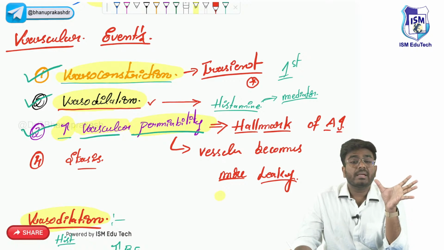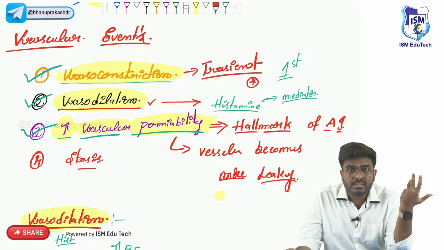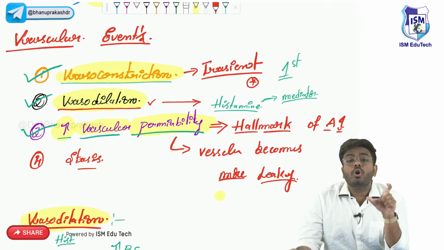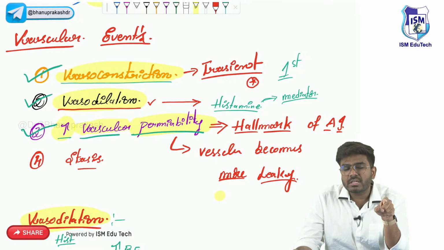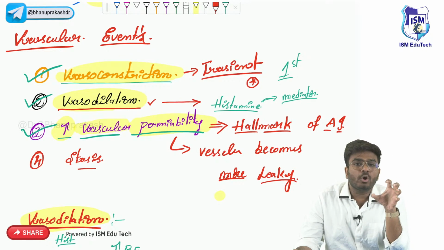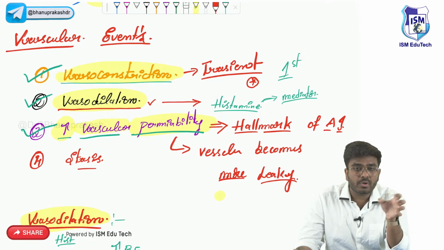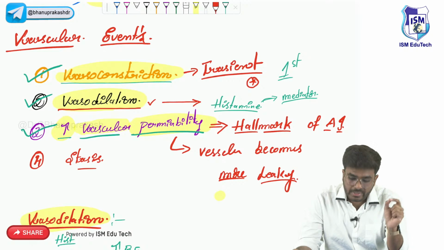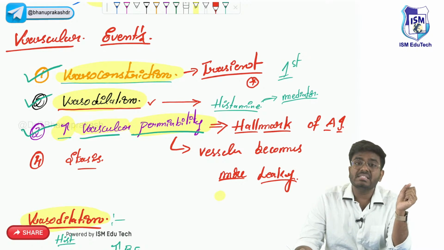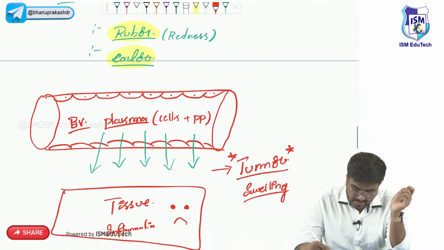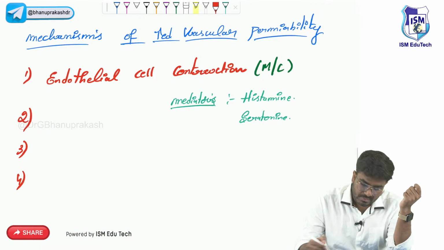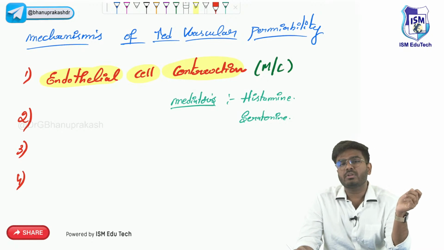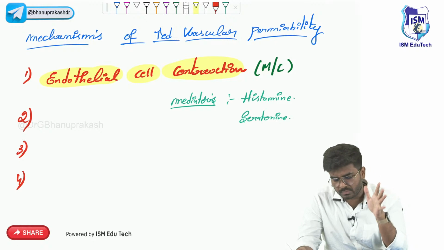Something like a pathognomonic feature. We have discussed in previous classes, what is the pathognomonic feature of rheumatic heart disease? Aschoff bodies. What is the pathognomonic feature of irreversible cell injury? Dense flocculent mitochondrial densities, like the calcium depositions, are the hallmark. In the same way, the hallmark of acute inflammation is increased vascular permeability. And this is because of the first, most common mechanism, endothelial cell contraction or retraction. They are almost one and the same. There are no big differences.